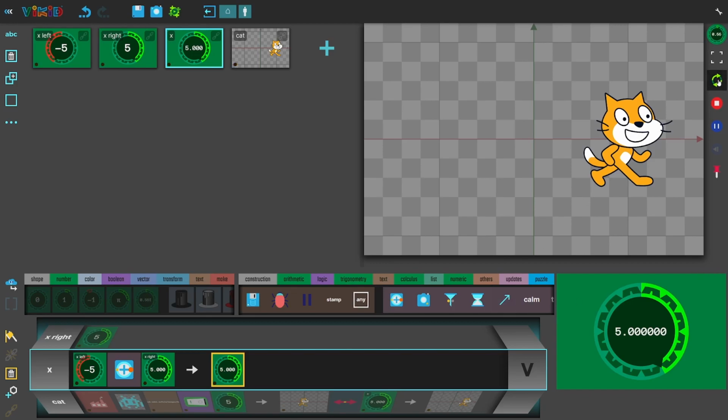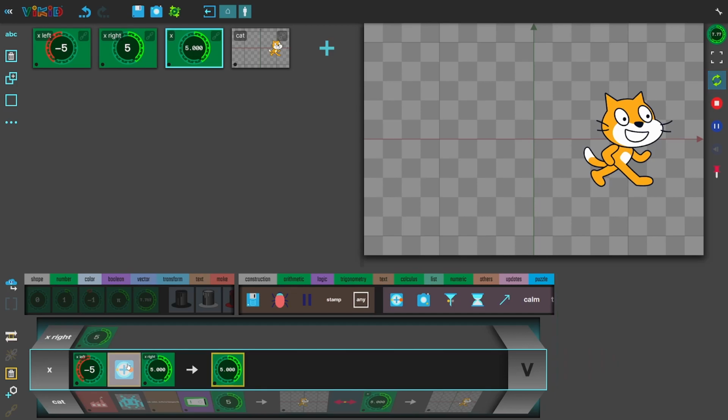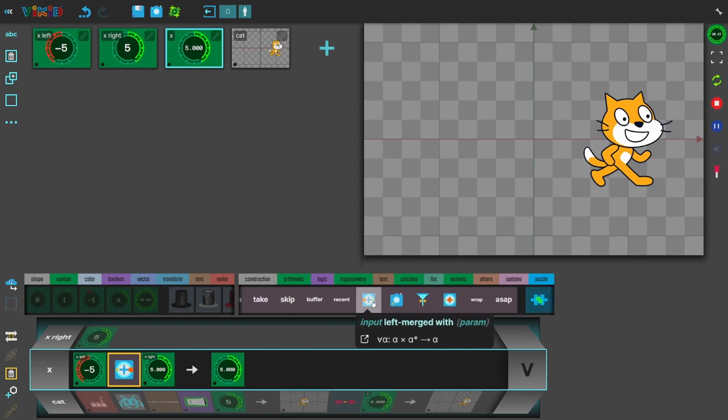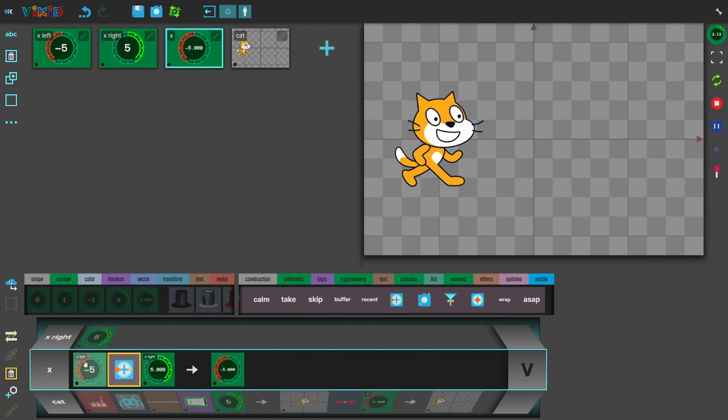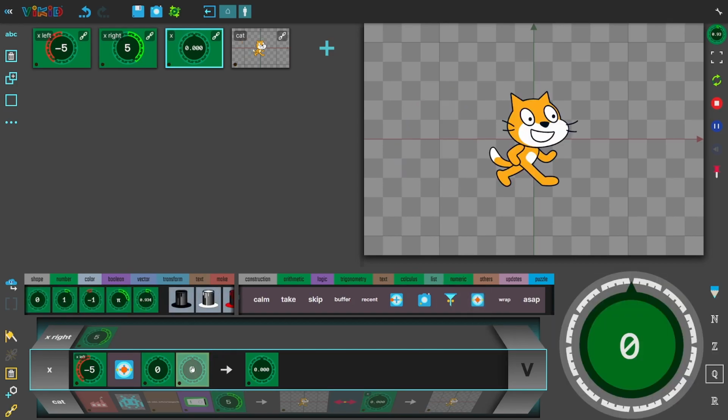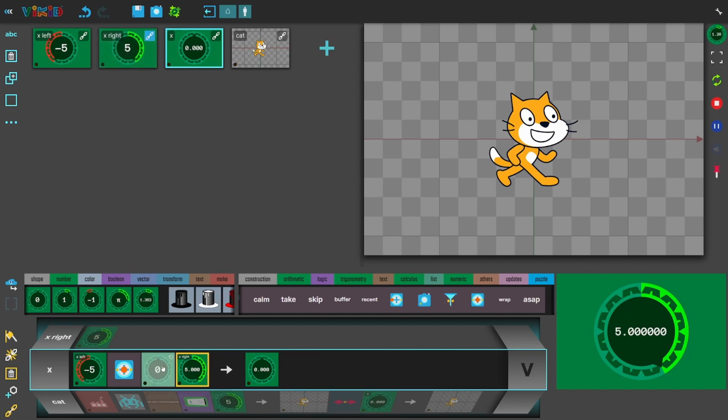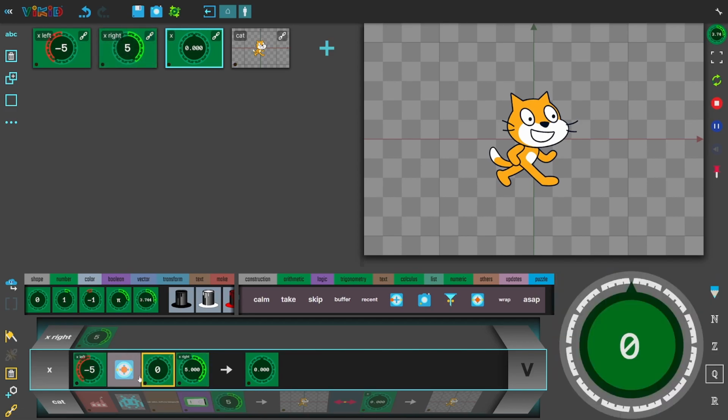The program makes clear what our intent is, and the programmer has to resolve the conflicts. There are other ways to resolve conflicts when two events happen at exactly the same time. There's the merge left, which picks the left signal in case of conflicts, and we can see that the cat indeed now moves to the left. And there's another one where you have to provide a third value when there's a conflict. In this case, for example, I picked 0.